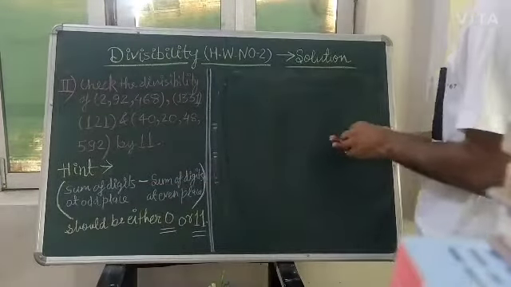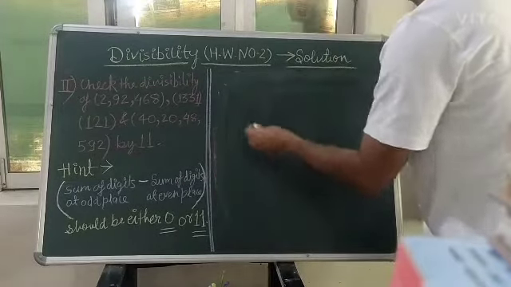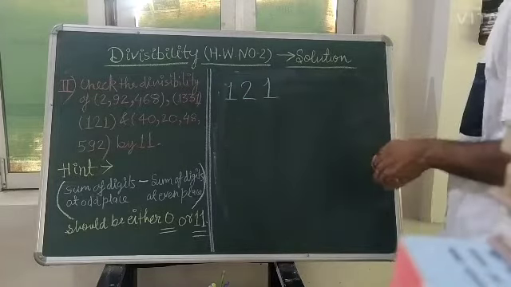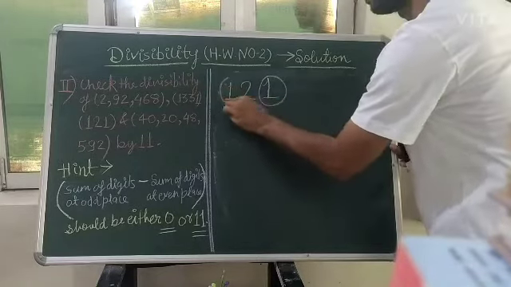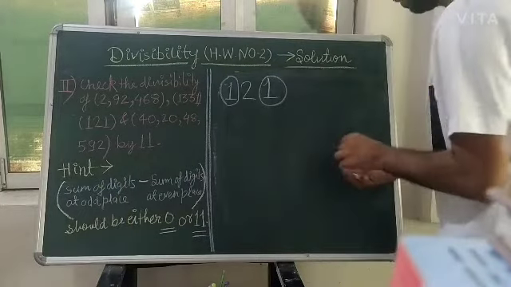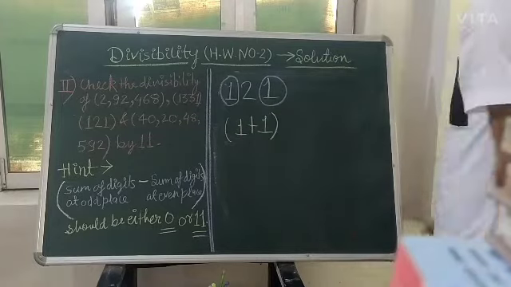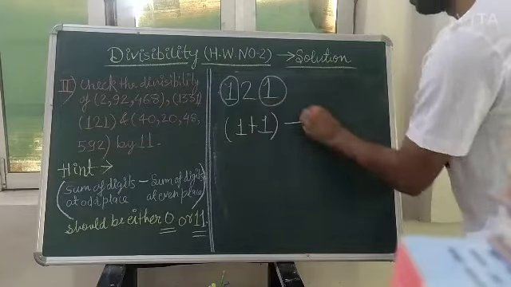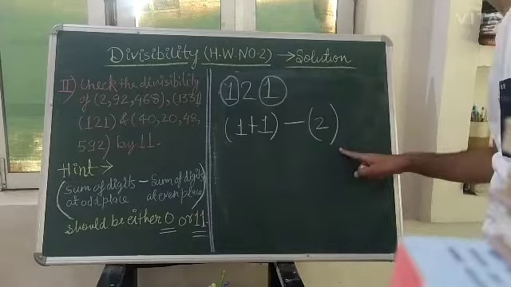Next one is 1 2 1. Choose the odd places. This one, this I will leave, this one. The sum of the digits at odd places means 1 plus 1, minus the sum of the digits at even places. Only 1 is here, so I will write only 2 here.